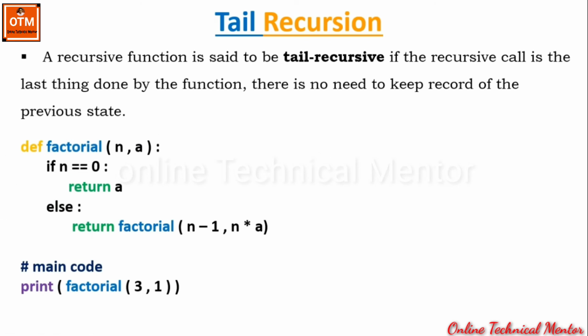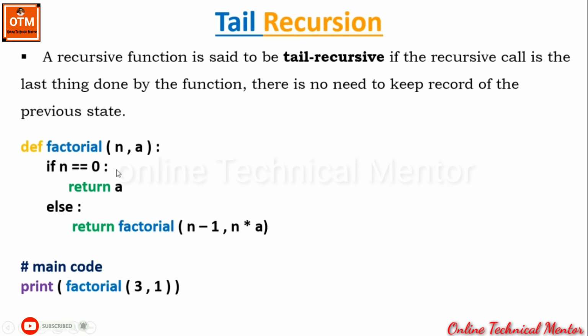Look, in this case, I have written the factorial function with different coding. Look, it accepts two parameters, n and a. This n will receive the value for which the factorial is going to be calculated, and a is the variable which will receive the starting integer value for generating the factorial of n. So the starting value for any factorial is always 1. So look at the main code. I call the factorial function with the values 3, 1. That means we are going to find out the factorial of 3. The factorial of 3 means 1 multiplied by 2 multiplied by 3. So 1 is the starting value, so I have written 1. So 1 will be passed to a and 3 will be passed to n.